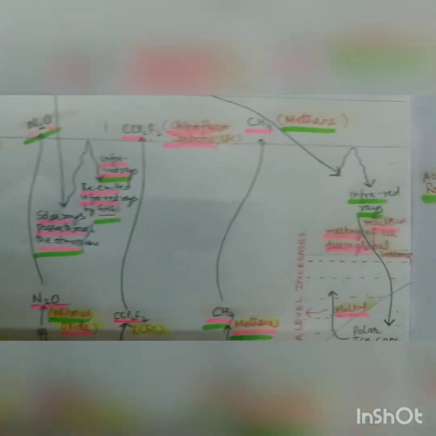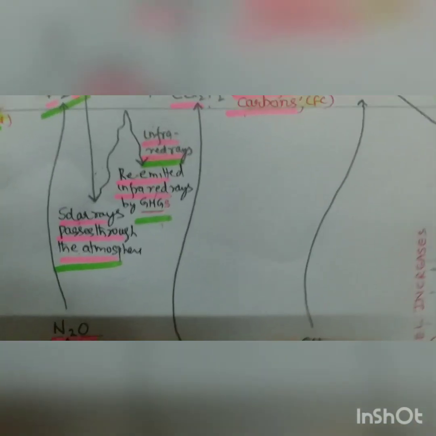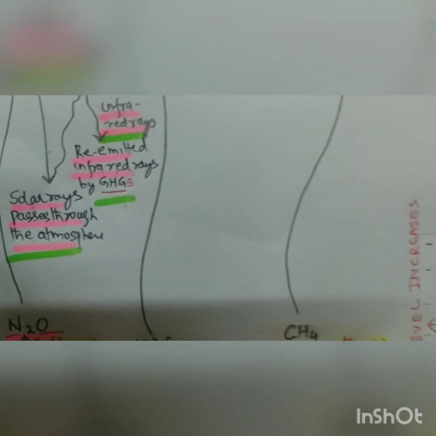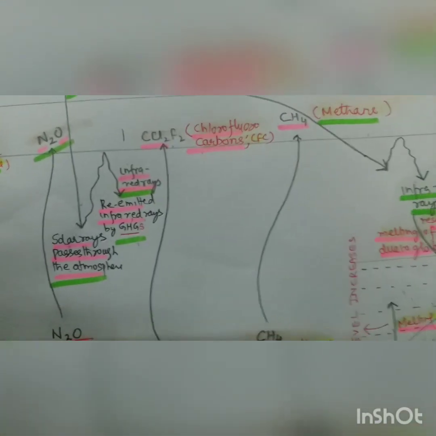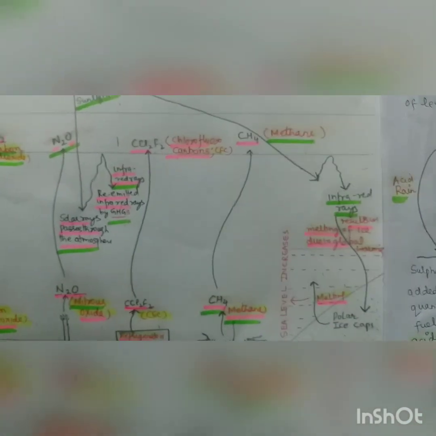India just contributes to it, but 2.8% is not a small percentage. So we should refrain from this. And I already told you yesterday also, driving a car in the morning, N2O is released, from nitrous oxide then nitrogen dioxide, that combines with the ozone which is in the stratosphere. But when it comes to the troposphere, it is a secondary pollutant because it is formed by the combination of oxygen with the nascent oxygen which is released by the oxidation of NO2, and hence the ozone in the troposphere is a pollutant. So now I am coming to the next topic, that is acid rain.